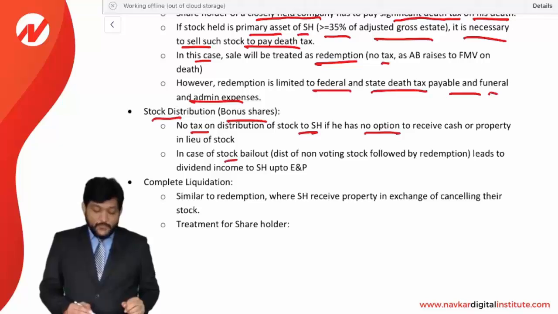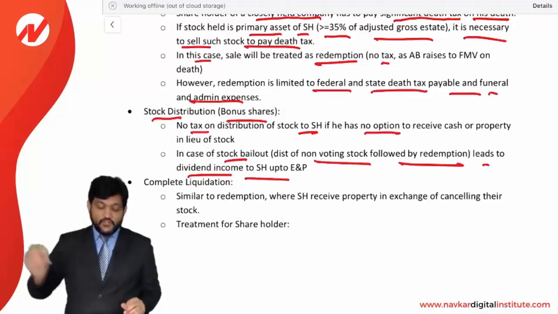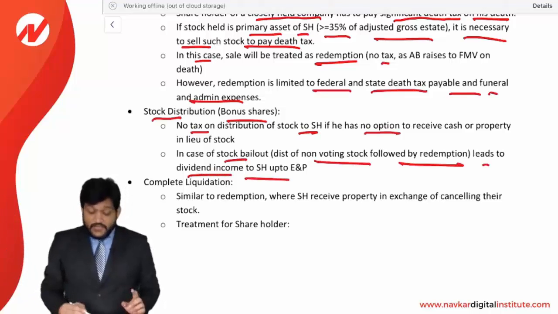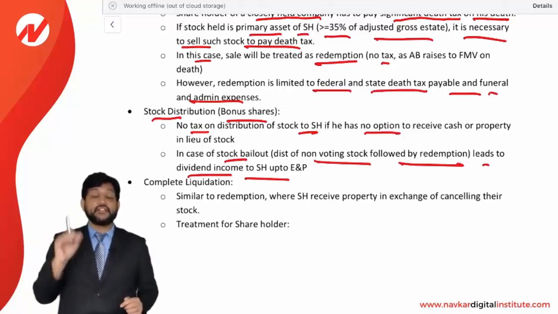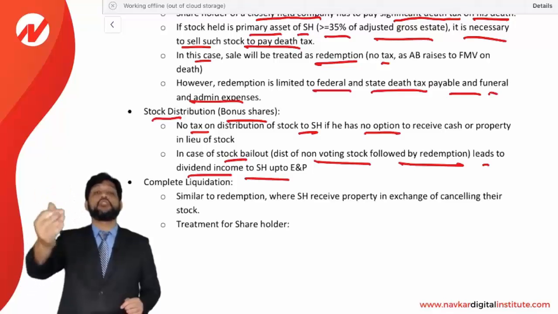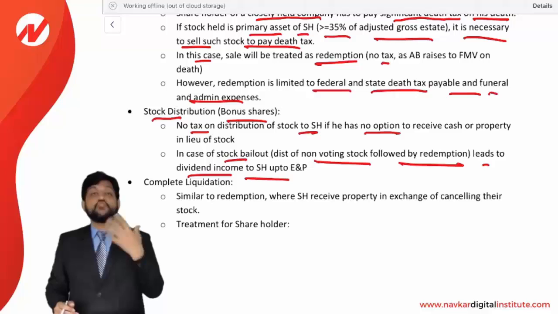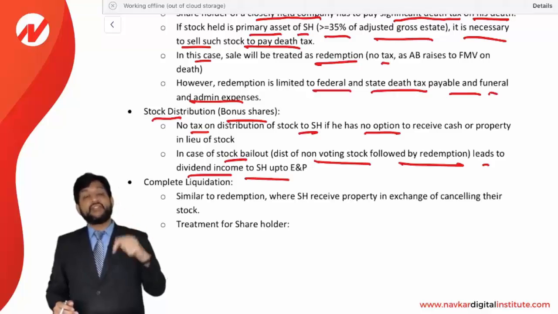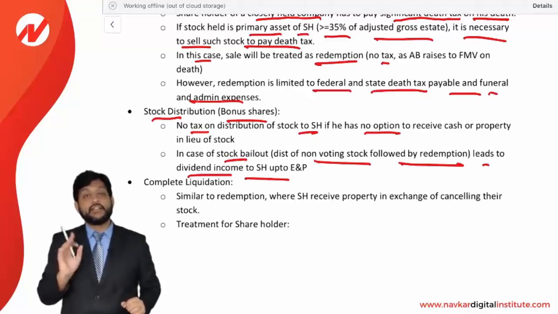In case of stock bailout, what is a bailout? Distribution of non-voting stock followed by a redemption leads to dividend income to the shareholder up to ENP. Look at this: distribution of non-voting stock followed by redemption. Then that will be considered as a stock bailout. And this stock bailout will be treated as income to the shareholder. Normally bonus shares are not considered as income. But if it is a stock bailout, then it will be considered as dividend income to the shareholder and he has to pay tax on it.